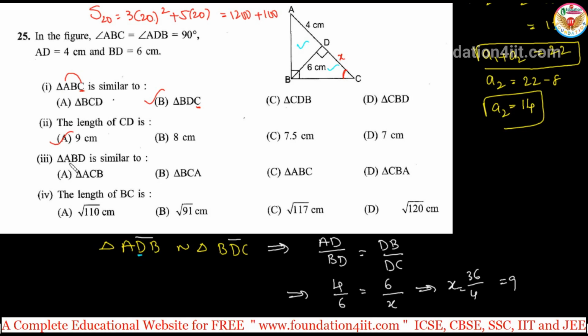Next one here, ABD is similar to ACB. Out of the ABC letters only they are asking. Now we need to understand clearly. In ABD, starting is A, no? A is the common angle, so it is an option. A is there, and here also A is there. But next, in ABD, AB is the hypotenuse.